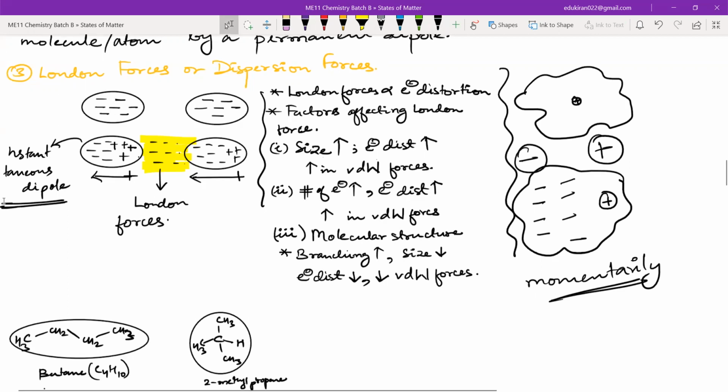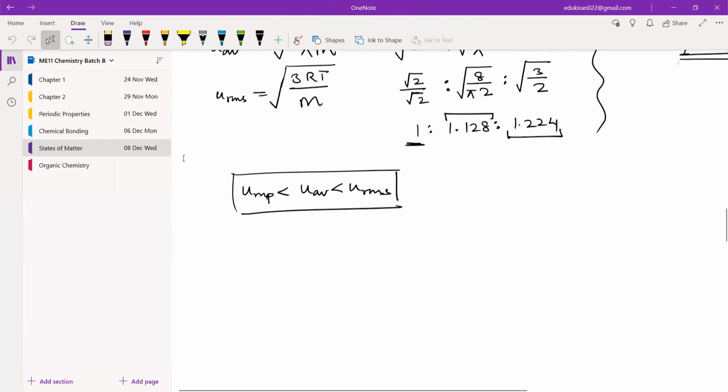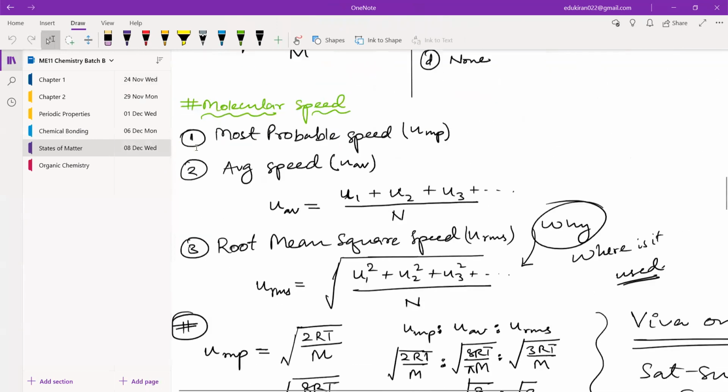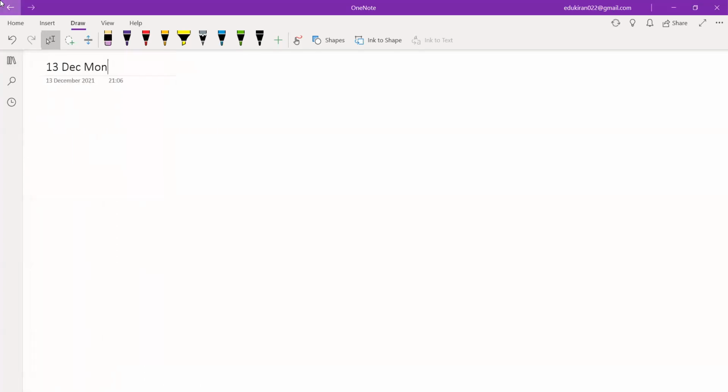So let us move on to our topic for this class, that is the real gases. I think, let me see, where did we end the last time? Yeah, so we ended with the molecular speeds. We have to start real gases. This is 13th December and it's a Monday. Okay, so the topic will be behavior of real gases.